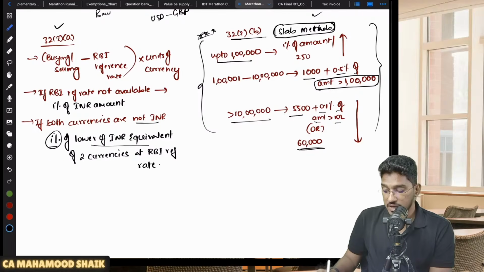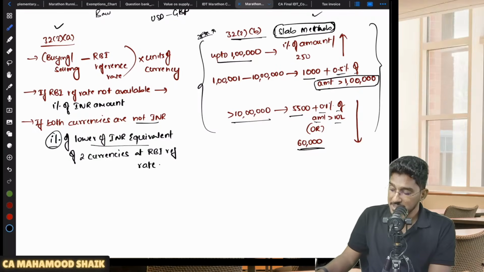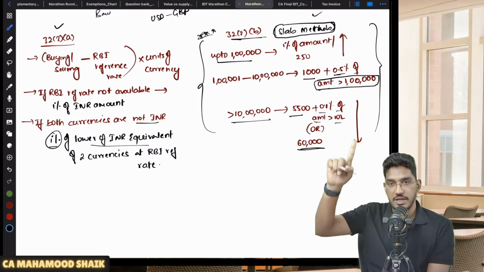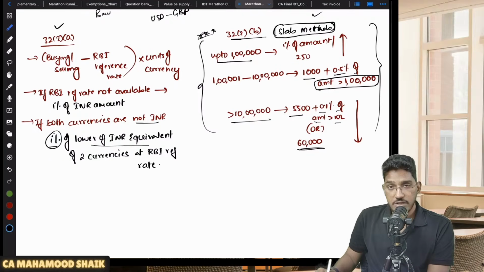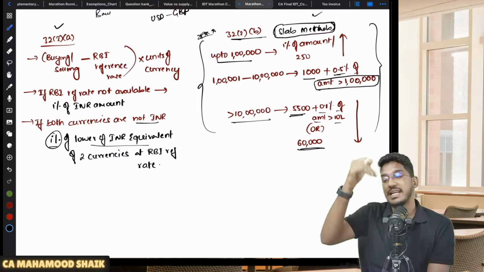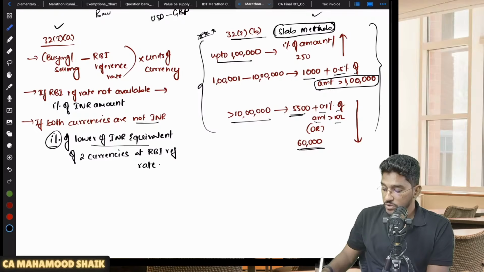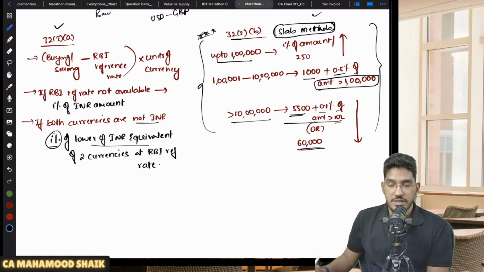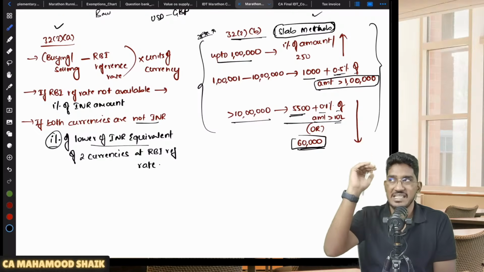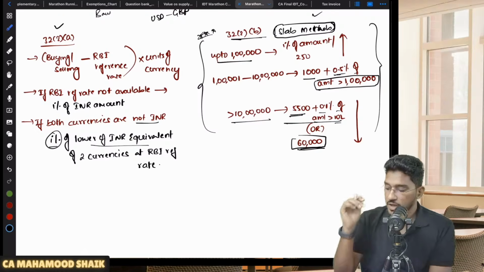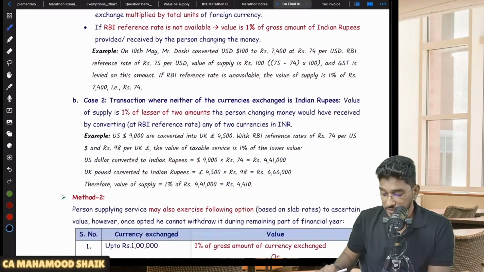In case you are converting an amount exceeding 1 lakh rupees but less than 10 lakh rupees, it is 1000 rupees plus 0.5% of the amount which is more than 1 lakh. And if the amount getting converted is more than 10 lakh rupees, it is 5,500 rupees plus 0.1% of the amount exceeding 10 lakh rupees, this total amount or 60,000 rupees, whichever is lower. That means if you follow the slab rate, the maximum value you will get is 60,000 rupees. It is capped at 60,000 rupees. Clear, everyone? So this is what regarding determining the value in case of forex.